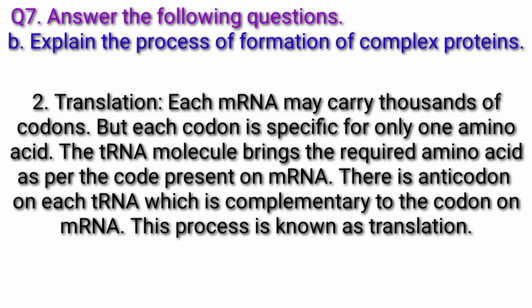Translation. Each mRNA may carry thousands of codons, but each codon is specific for only one amino acid. The tRNA molecule brings the required amino acid as per the code present on mRNA. There is an anticodon on each tRNA, which is complementary to the codon on mRNA. This process is known as translation.